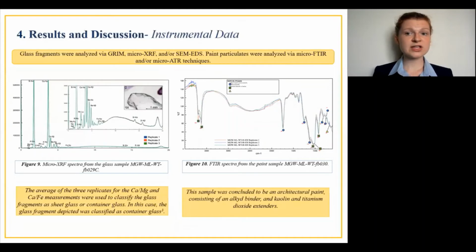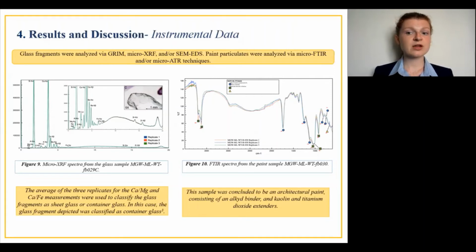For instrumental analysis, on screen are the micro-XRF spectra for a recovered glass fragment and the FTIR spectra for a recovered paint particulate. Figure 9 displays the micro-XRF spectra for the glass fragment recovered, where the average of the 3 replicate measurements for the calcium-magnesium ratio and the calcium-iron ratio were used to classify this fragment as container glass.